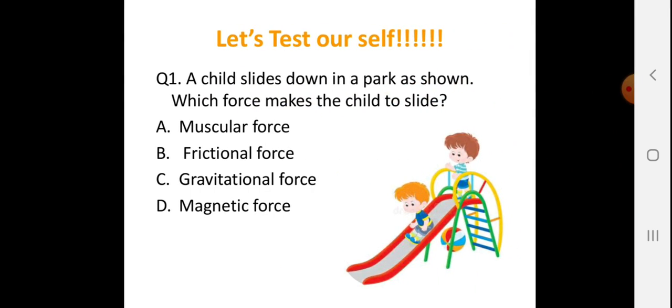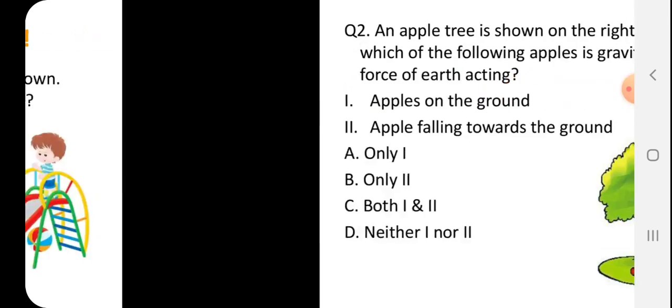Let's test ourselves. A child slides down in a park as shown. Which force makes the child slide? Muscular force, frictional force, gravitational force, magnetic force. So that is the gravitational force. Due to gravity, the child is coming down.